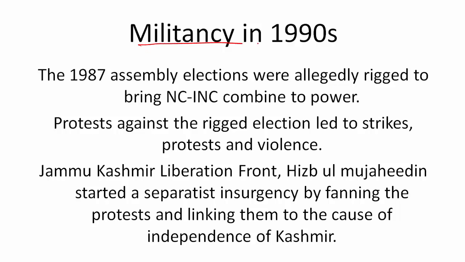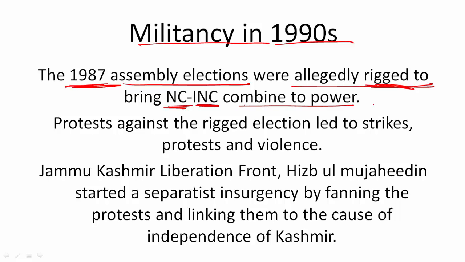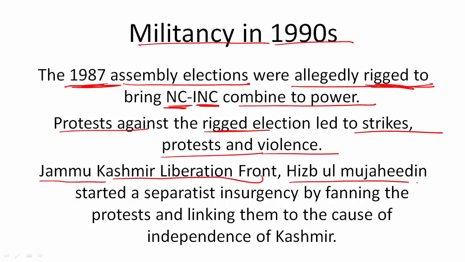Now let us talk about the militancy or insurgency which began in the 1990s, in fact in the late 80s. In 1987, assembly elections were held in Kashmir, but they were allegedly rigged. It means there were illegal practices carried out so that the coalition of the National Conference and the Indian National Congress won. As soon as the election results came out, there were protests against this rigged election. There were strikes, there were violent protests, and this violence went out of hand. The Pakistani government and the ISI made full use of this situation. They promoted the Jammu Kashmir Liberation Front and Hizbul Mujahideen, two terrorist organizations, to start a separatist insurgency.